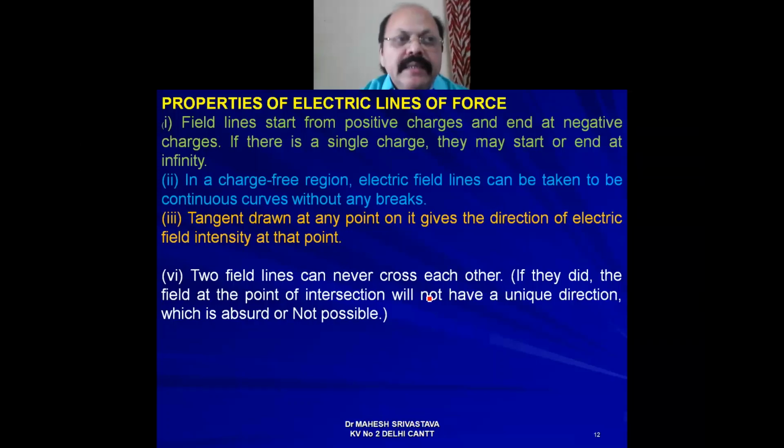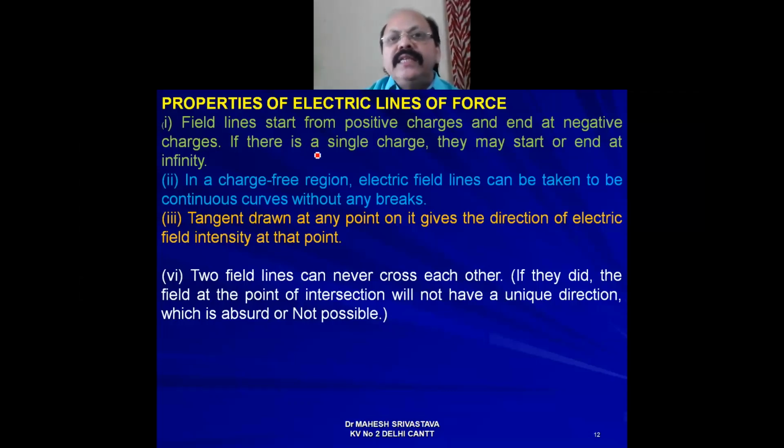By this explanation, if we make these points in one particular way, then we say that it is the property of electric field lines or electric lines of force. The first point is that field lines start from positive charges and end at negative charges.